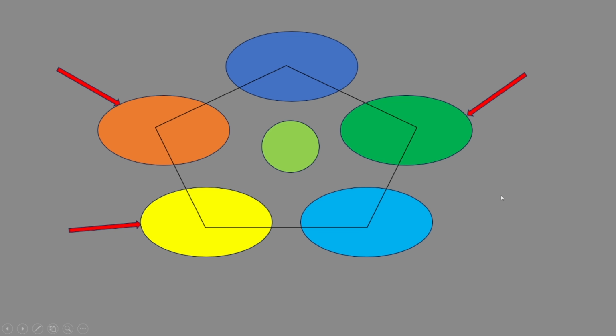Now let's see. With this pentagon, we have arrows indicated on the 2nd, 3rd, and the 5th one. What does it mean? It means that in my trick, the ones with the arrow indicate that we are going to start from them when we make reference to the rules.